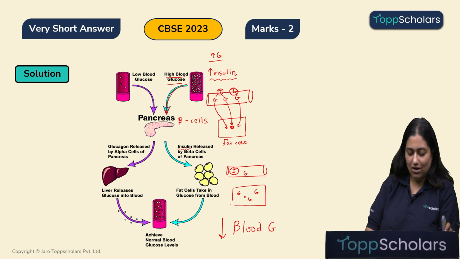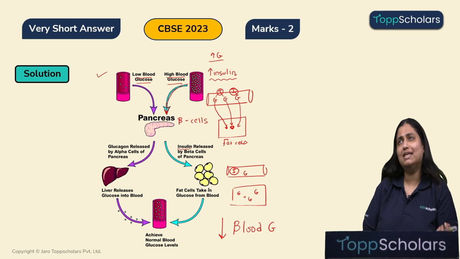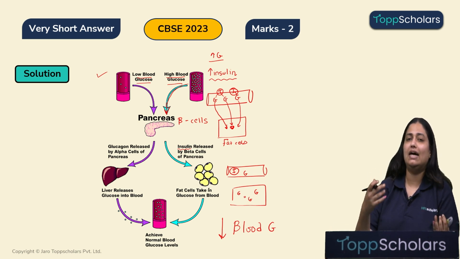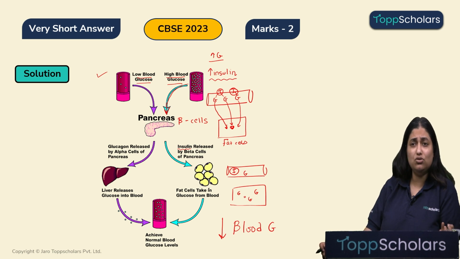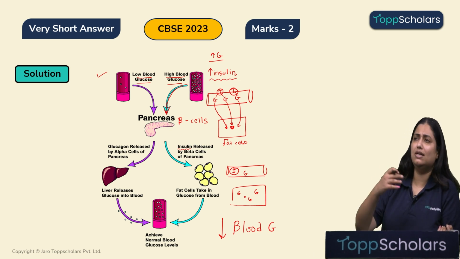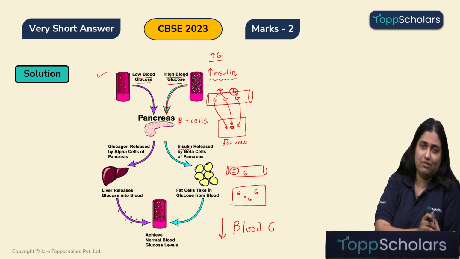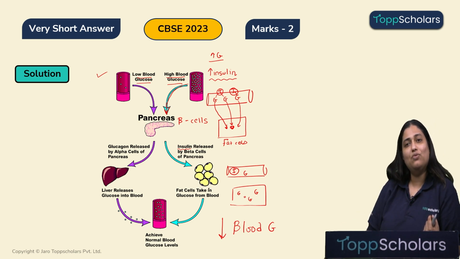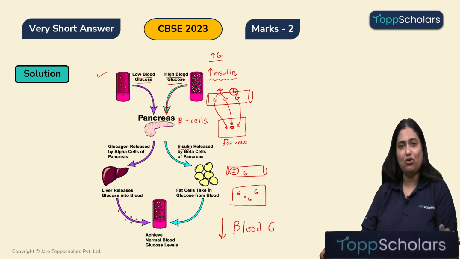Now children, let's take an alternative scenario that the blood glucose level reduces. So, for example, you didn't eat food for 7-8 hours or you fasted for entire 24 hours. In case of no digestion, no new glucose is produced or enters into the blood from the digestive system. So, in this case children, what happens? The blood glucose level drops.